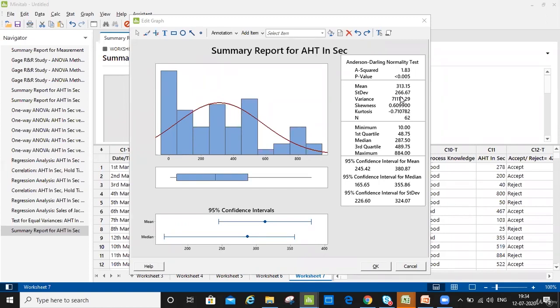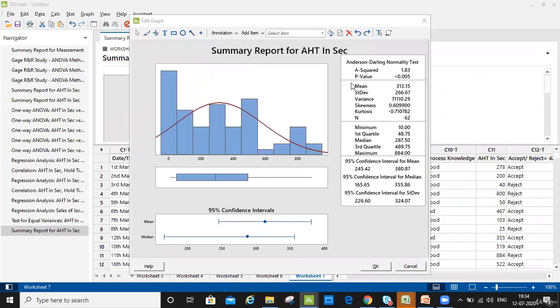Therefore, we would conclude this as normal data. However, if the p-value is lesser than 0.05, we would conclude it as an alternate hypothesis, which means that there is a significant difference, or there is a special cause in the data, and therefore we would conclude that as not normal data.